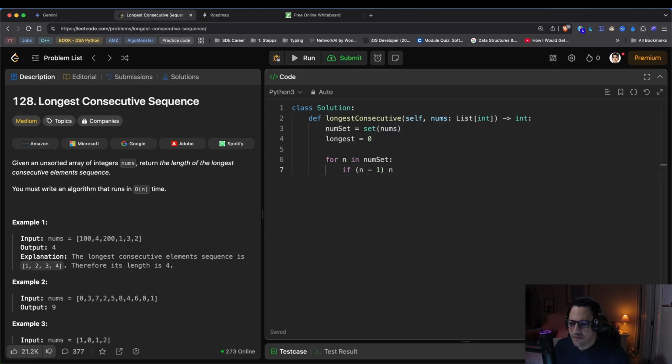So we're going to say if n-1 is not in our set, it's not in our numSet, then we can say that the length of our sequence is going to be equal to 1. Why? Because if the previous number is not in our set, then that means that n is the start of that sequence. So the length of our sequence automatically became 1 because we started at n. Okay, and then here we could say while n plus the length of that sequence is present in the array.